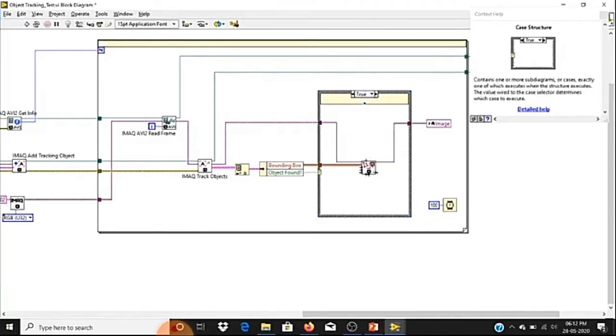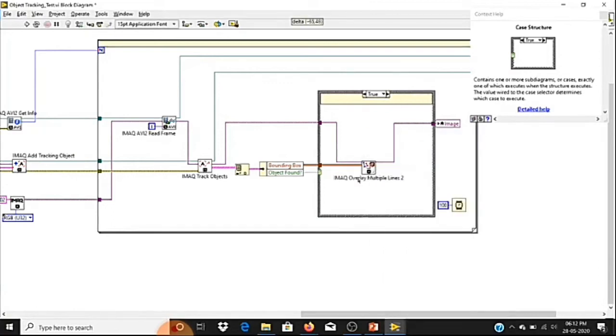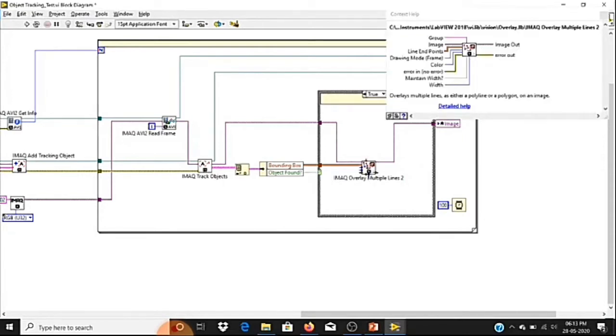In the true case we are using the overlay function. Using this overlay function, we are going to highlight our object. To this function, if you want to make an overlay, you just need to specify its coordinates. The other terminals are extra functionality.